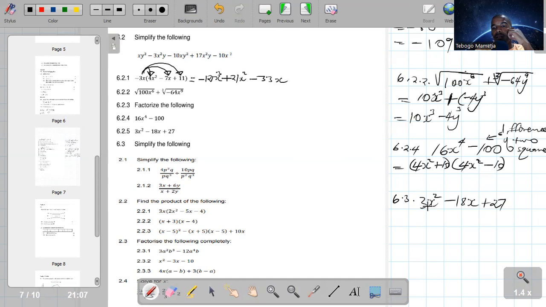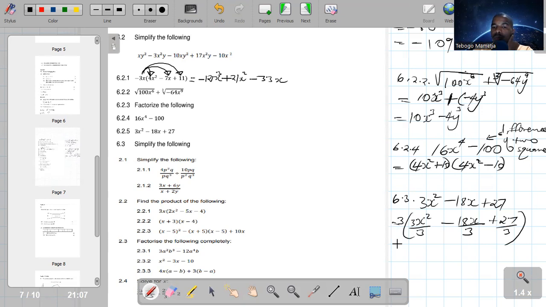So if we check 3x squared minus 18x plus 27, there's a common factor there, which is 3. 3 can go there, 3 can go there, 3 can go there. So 3 is the highest common factor. And what do we do with the highest common factor? We divide all the terms by the highest common factor. We divide by 3, plus 27 divided by 3.